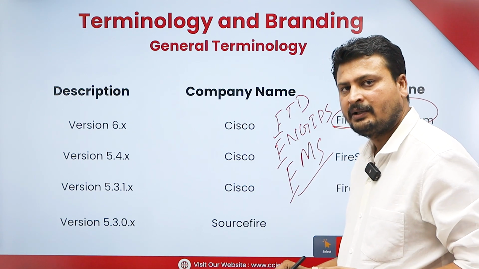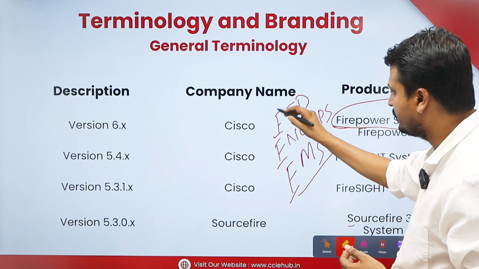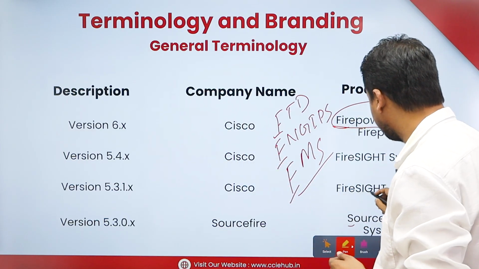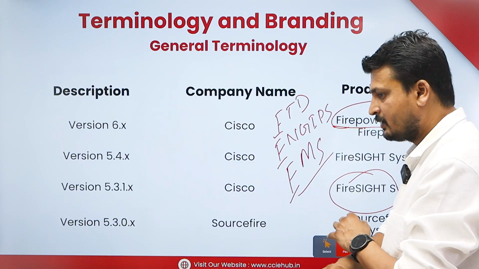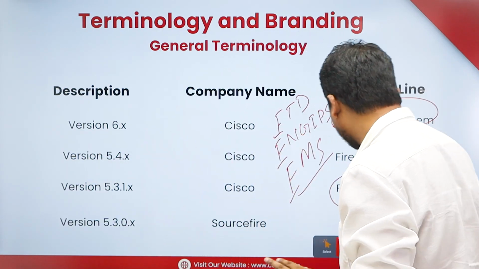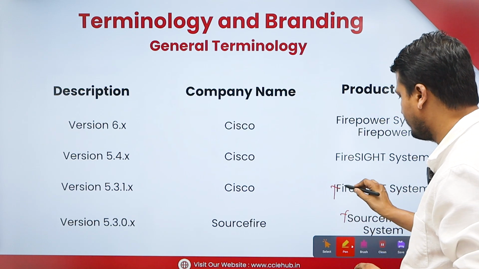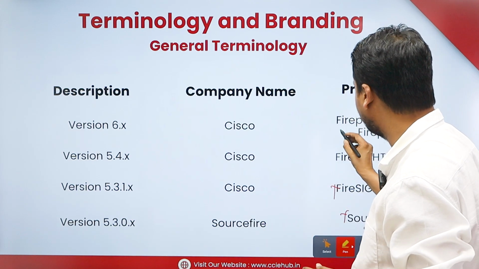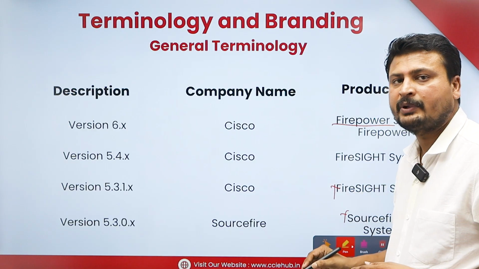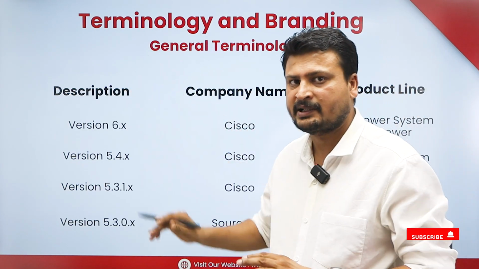So earlier it was SourceFire, now we call it Firepower. In between there was the term Firesight. So now you have to clear all the confusion. We don't have any other SourceFire or Firesight anymore in the market. Now we have only one thing, that is called Firepower. I believe this terminology part is clear.